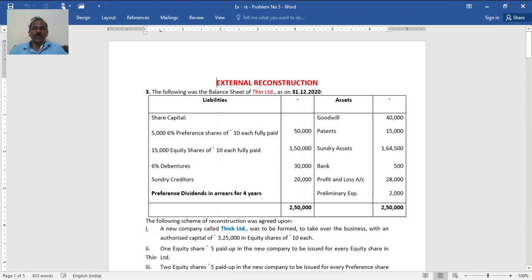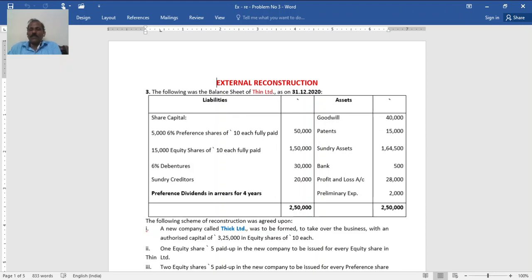Just observe it. The following was the balance sheet of Thin Limited as on 31st December 2020. Share capital: 5,000 6% preference shares of 10 each fully paid, 50,000. 15,000 equity shares of 10 each fully paid, 1,50,000. 6% debentures 30,000. Sundry creditors 20,000. Goodwill 40,000. Patents 15,000. Sundry assets 1,64,500. Bank 500. Profit and loss account 28,000. Preliminary expense 2,000.